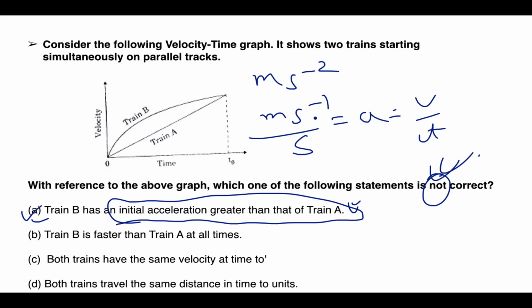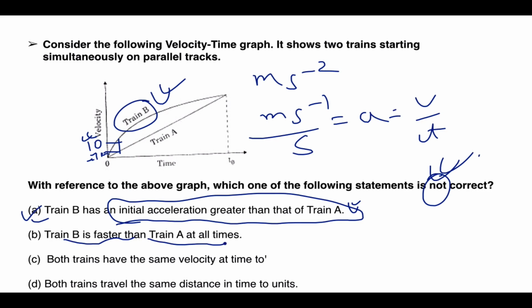If the velocity gain per unit time is much more, then it means that train B has faster acceleration. Can you see? Let's assume the velocity here is 10 kilometers per hour, while train A is just 1 kilometer per hour. So within the same time it is 10 and it's 1. So it obviously has more acceleration.